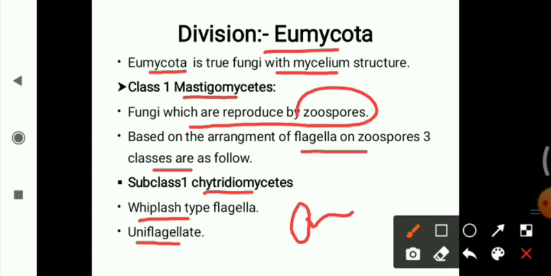In the Mastigomycetes, they reproduce by zoospores, and based on the arrangement of the flagella on the zoospores, the 3 classes are as follows. First, the Chytridomycetes. They have whiplash type flagella and are uniflagellate, only a single flagellum is present. In whiplash flagella there are no hair-like projections or scales.